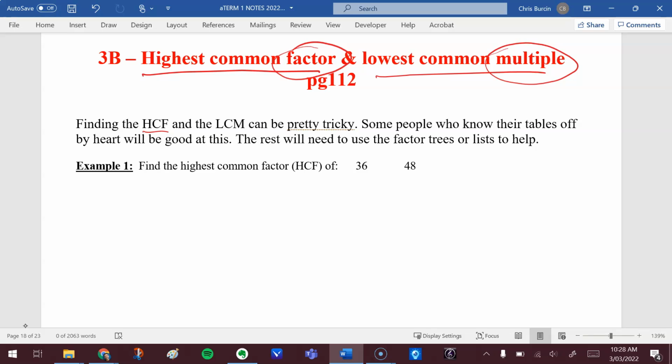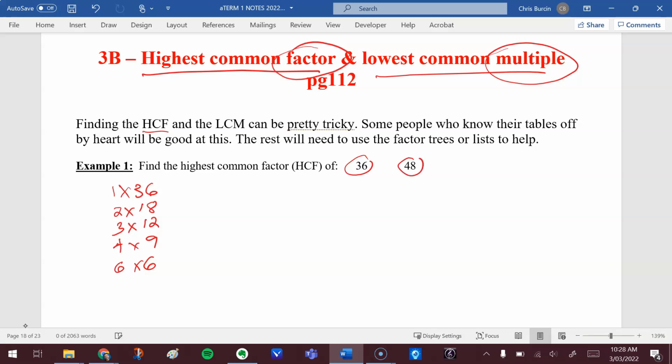what we do is really knowing your times tables is a huge help in this, because starting with 36, I know, let's go and find all the factors of 36. So we know that we have 1 times 36. Do we have a 2 times? Yes, 18. Do we have a 3? Actually, we do. There's a lot of factors of 36. This is a fun number. 4 times 9, and finally 6 times 6. All of these numbers are factors of 36.